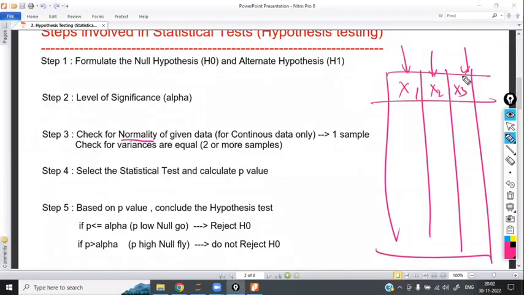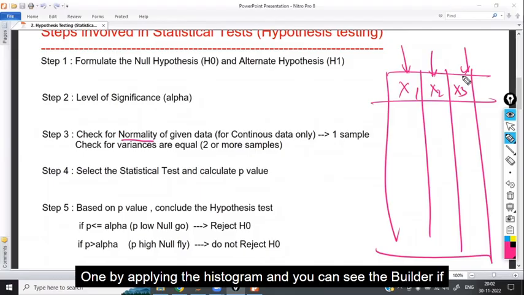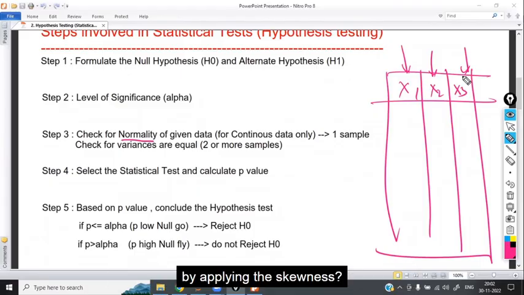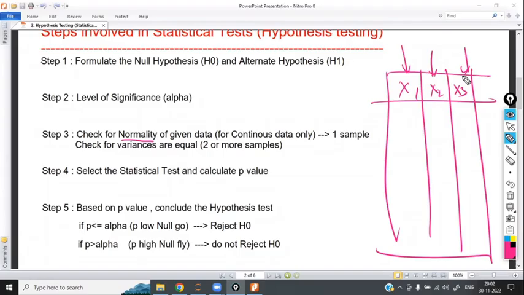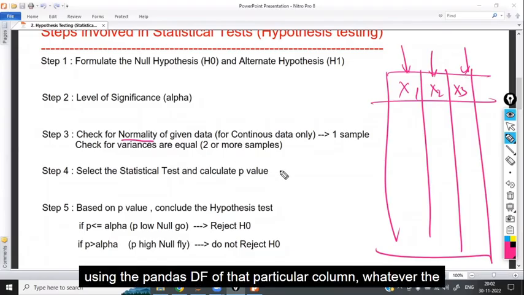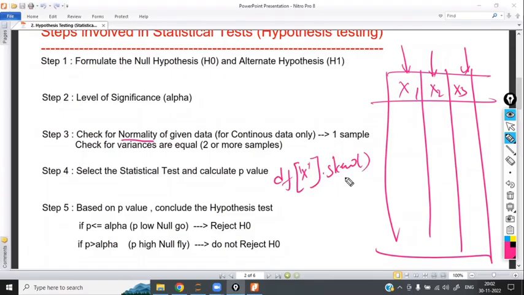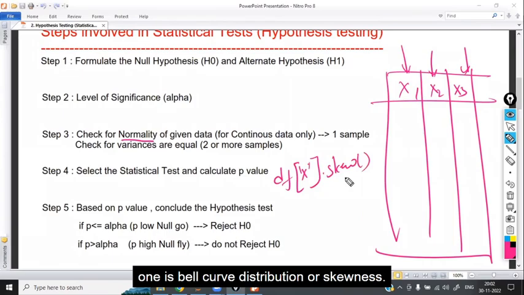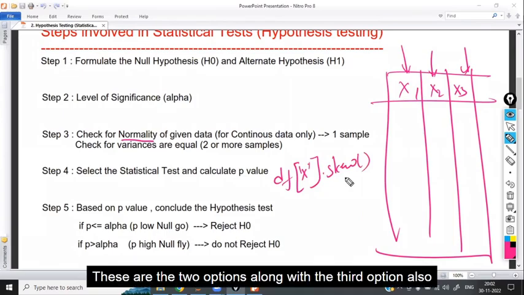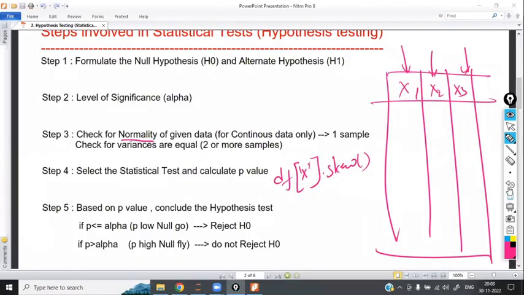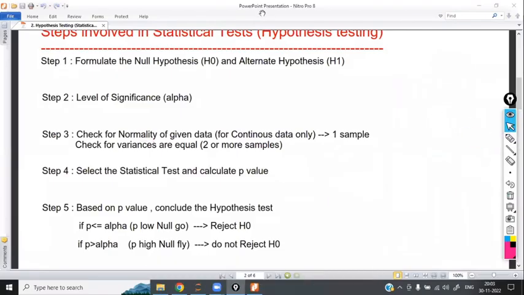How do we check whether the data is normal or not? One, by applying the histogram, and you can see the bell curve. If it is a perfect bell curve, it is normally distributed. Or by applying the skewness, using pandas, df of that particular column dot skew, and seeing the skewness value. So one is the bell curve distribution, the other is skewness. These are the 2 options. Along with that, a third option is also available that I'm going to show you now. Please take a note and I will explain.